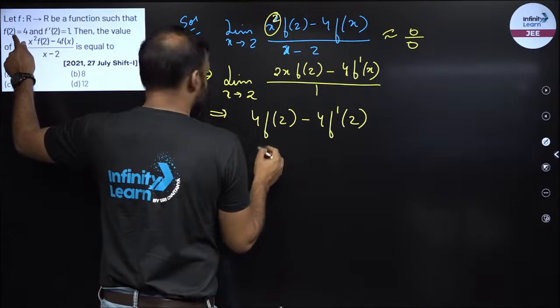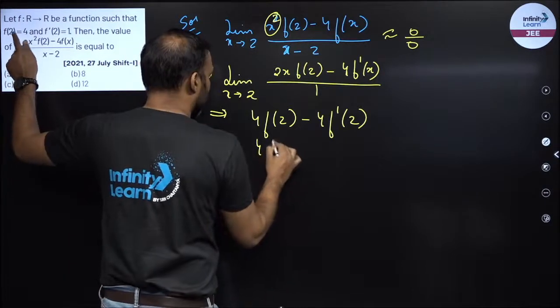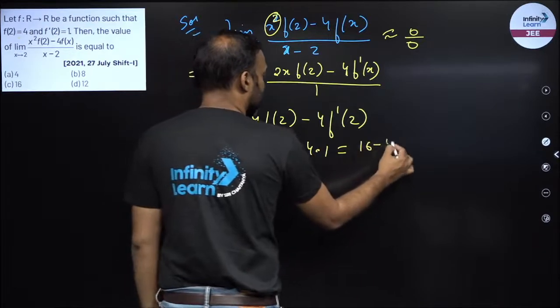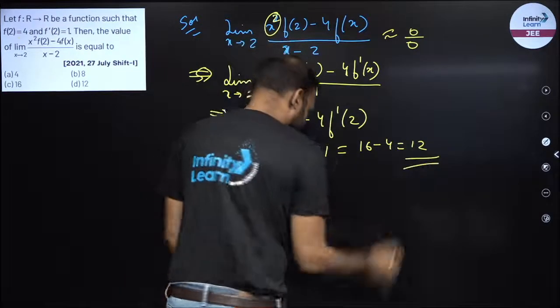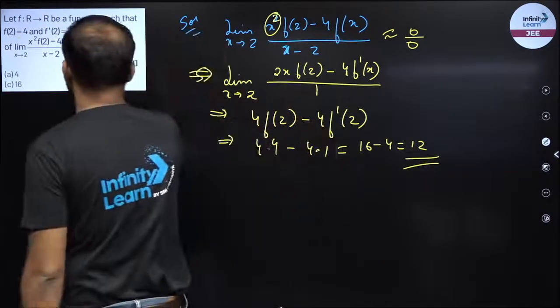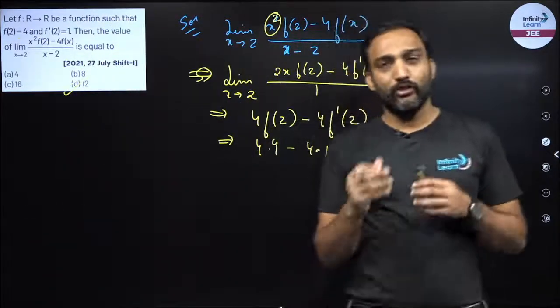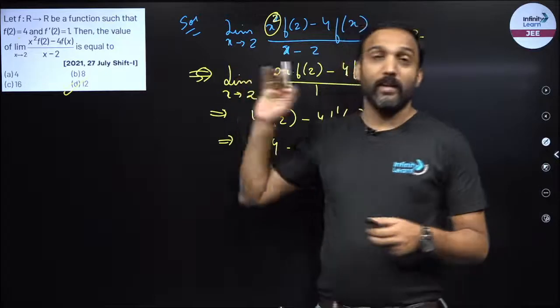f(2) value is given that this is 4, right? So this is 4 into 4 minus 4 into 1. So 16 minus 4, this is equal to 12. And I know my answer is option number D, right? So this is how we can solve the questions on limits.